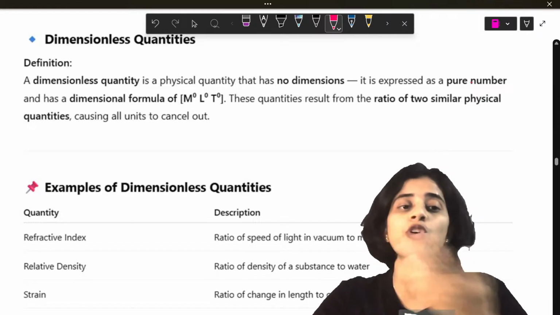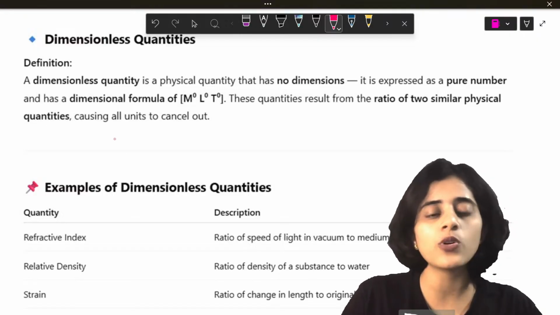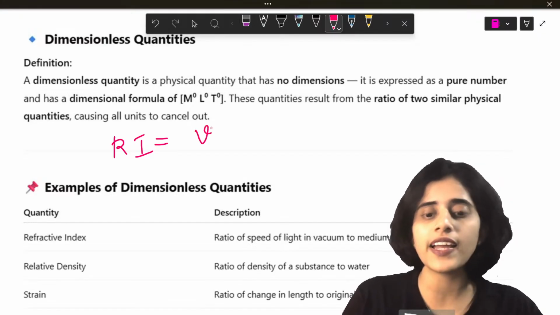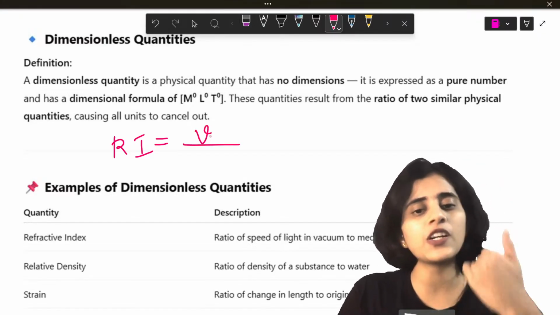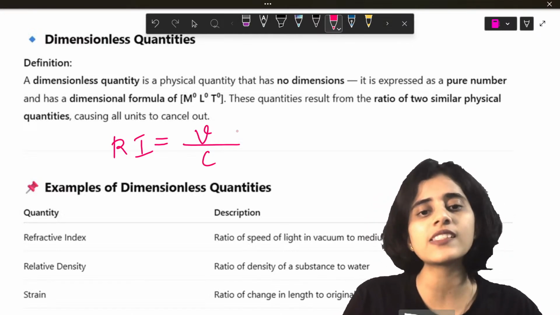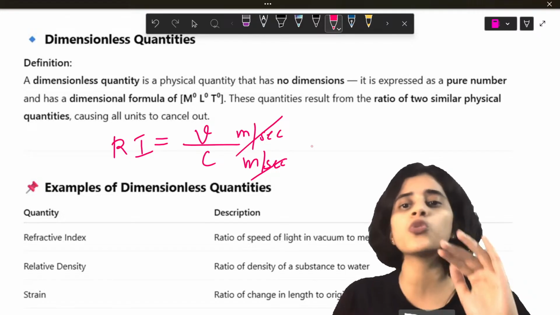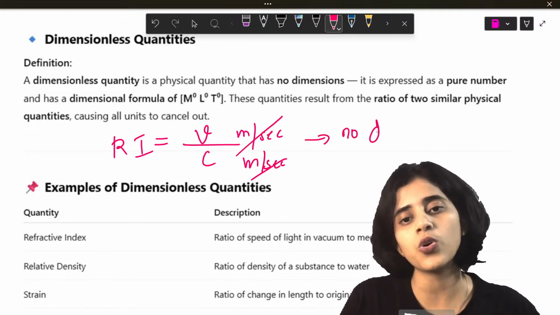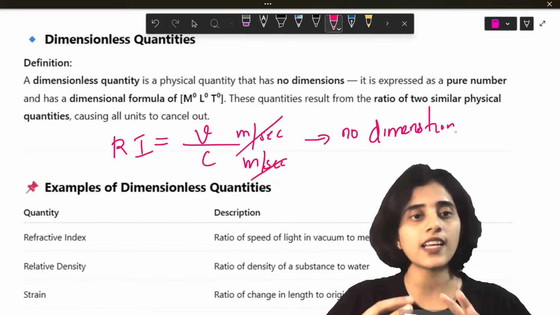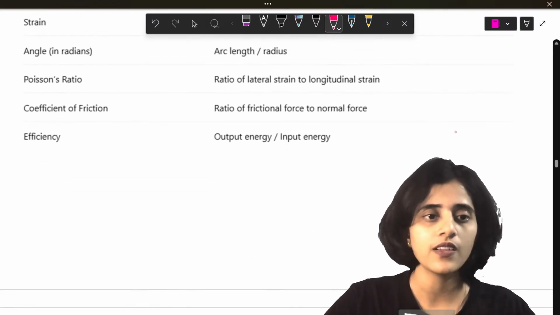Next is some quantities do not have dimensions. So quantities like refractive index. Why don't they have dimension? Because they have no unit also. So refractive index is what? Speed of light in vacuum divided by speed of light in a medium. So they both have the same unit, meters per second and meters per second. So they cancel out. They have no unit. So they have no dimension. So such quantities are called dimensionless quantities. Not every quantity has a dimension.